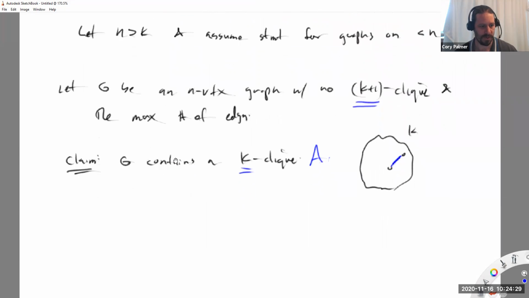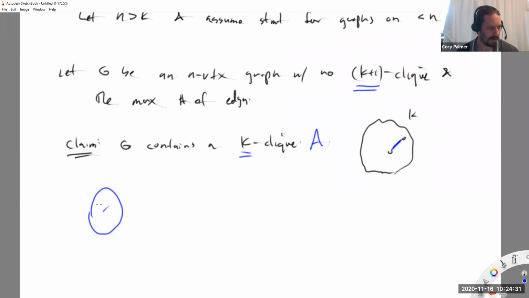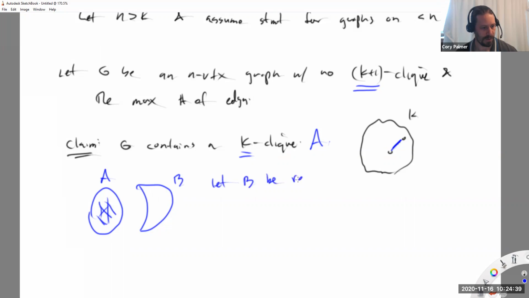So I've got a set of vertices A that's complete, all edges are here, and then B is the rest. Let B be the remaining vertices. In this picture, I'm going to do similar estimates to Mantel's. In Mantel's theorem, we removed an edge, then looked at the remaining vertices and the cross edges, and applied induction.